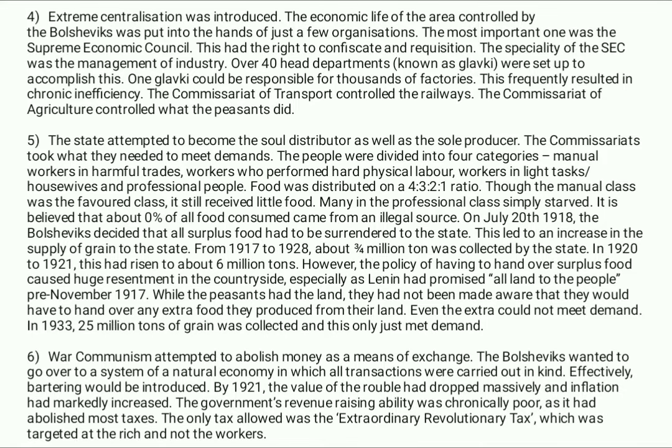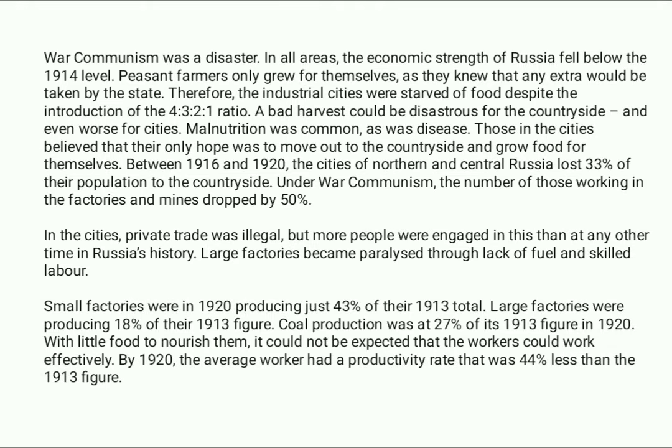The government's revenue-raising ability was chronically poor, as it abolished most taxes. The only tax allowed was the extraordinary revolutionary tax, which was targeted at the rich and not the workers. War communism was a disaster. In all areas, the economic strength of Russia fell below 1914 levels.